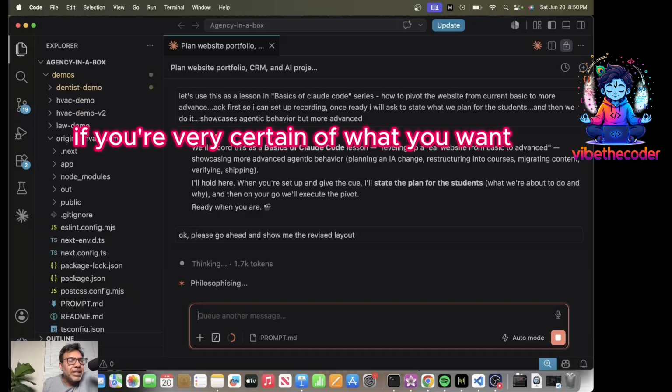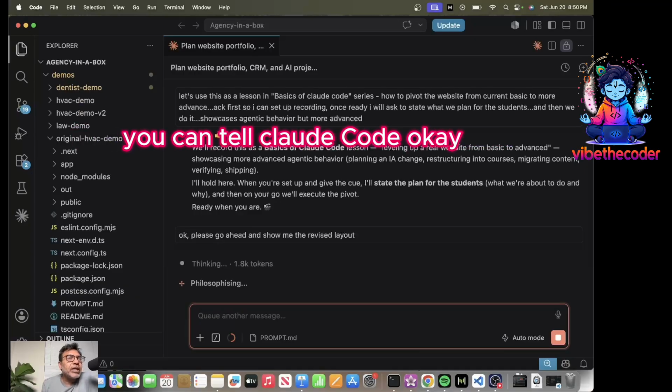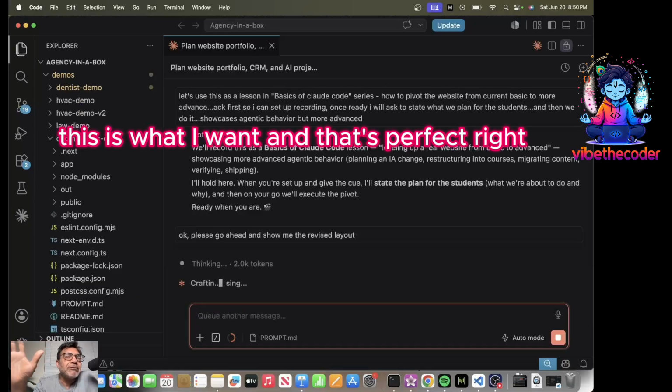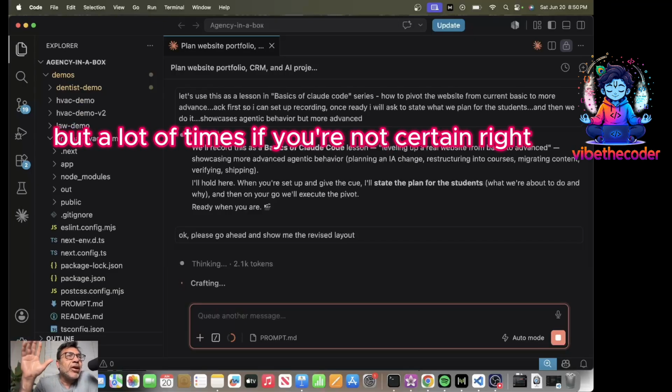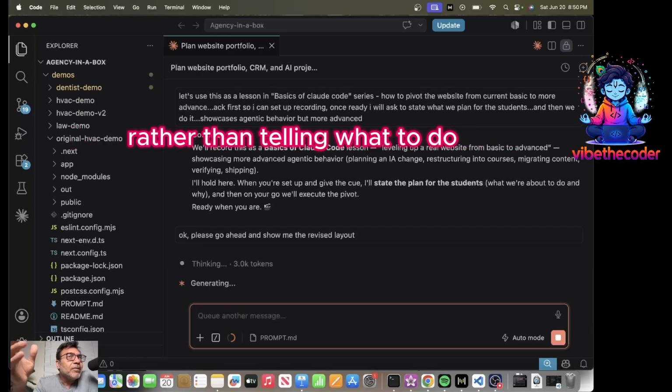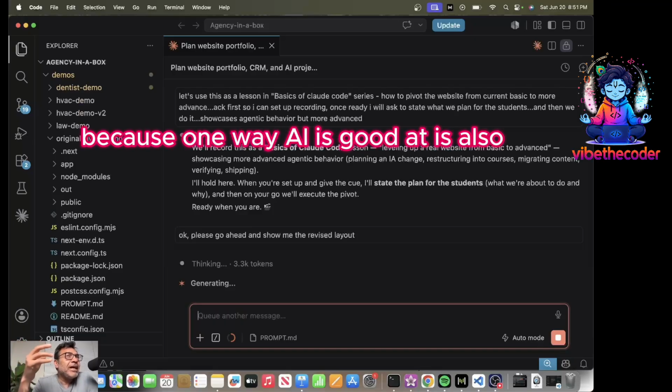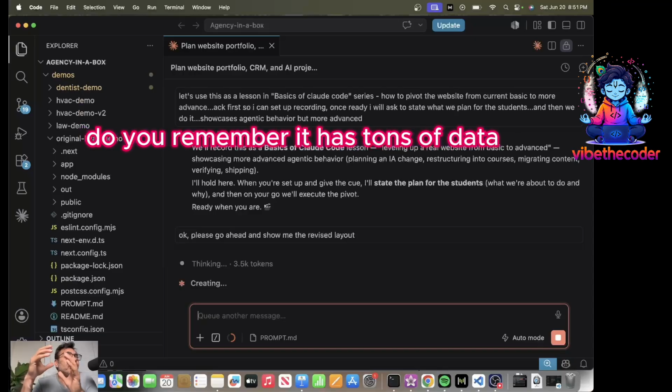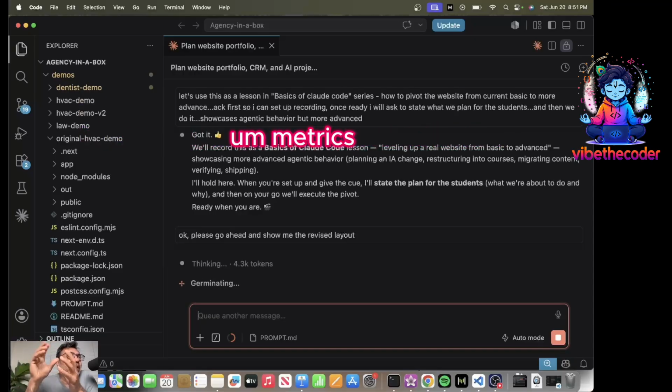If you're very certain of what you want, you can tell Cloud Code exactly what you want, and that's perfect. But a lot of times, if you're not certain, it's always good to start with questions. Rather than telling it what to do, ask questions. Let's figure it out, because AI has tons of data, tons of metrics, KPIs, tons of signals.